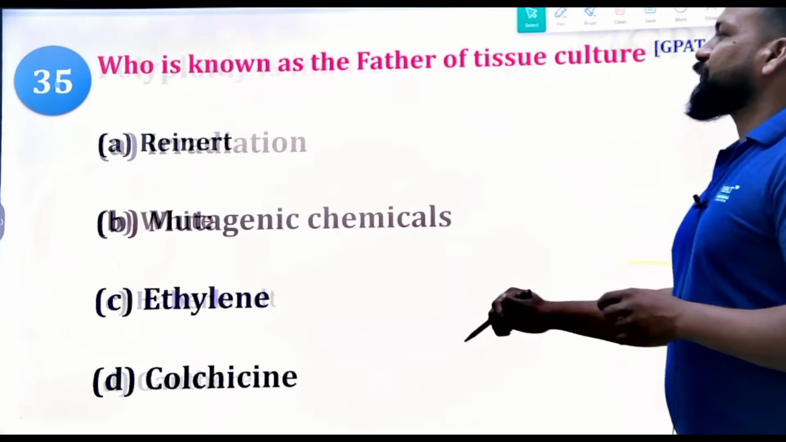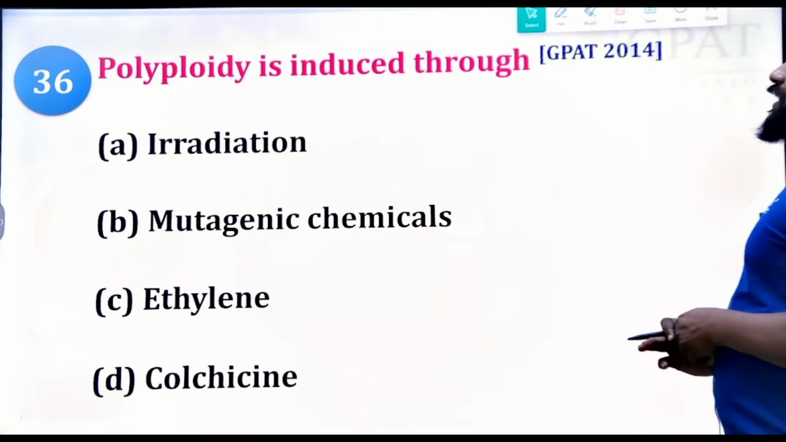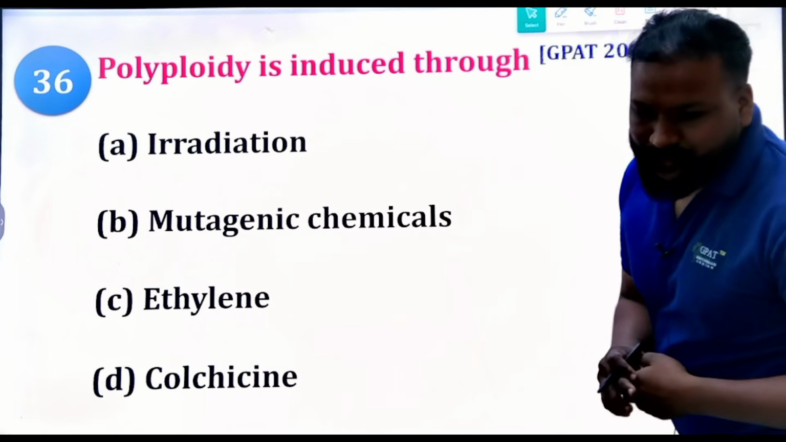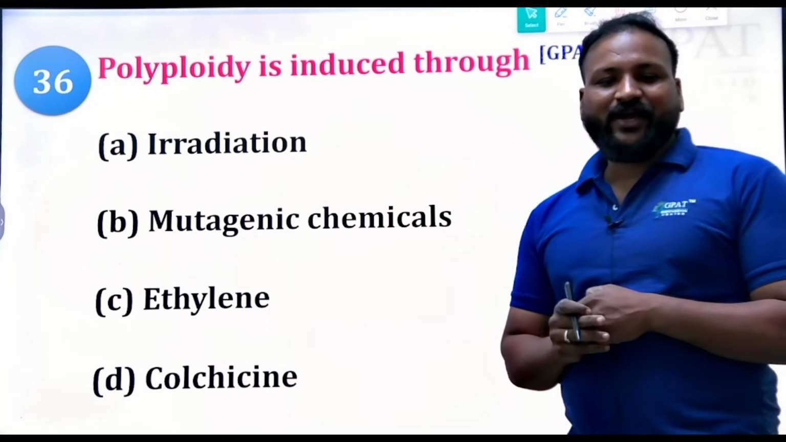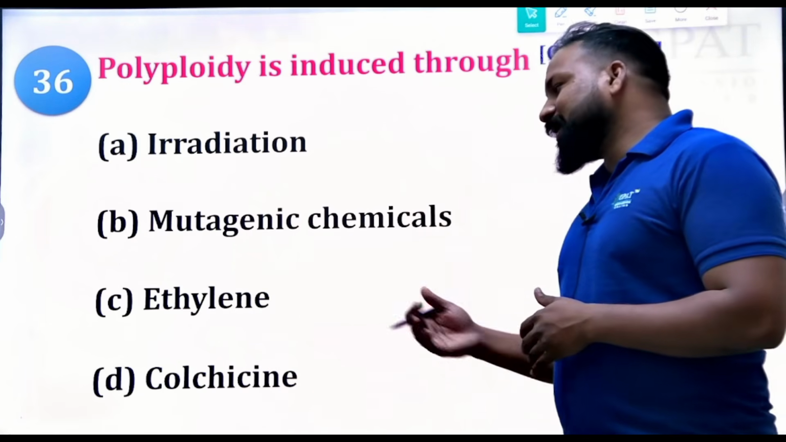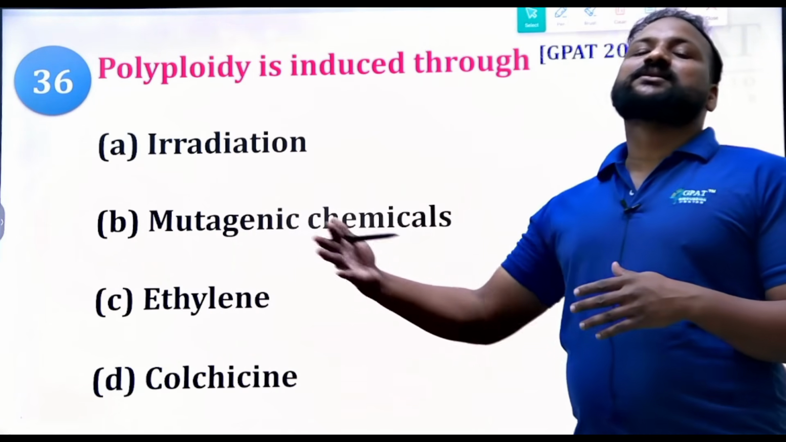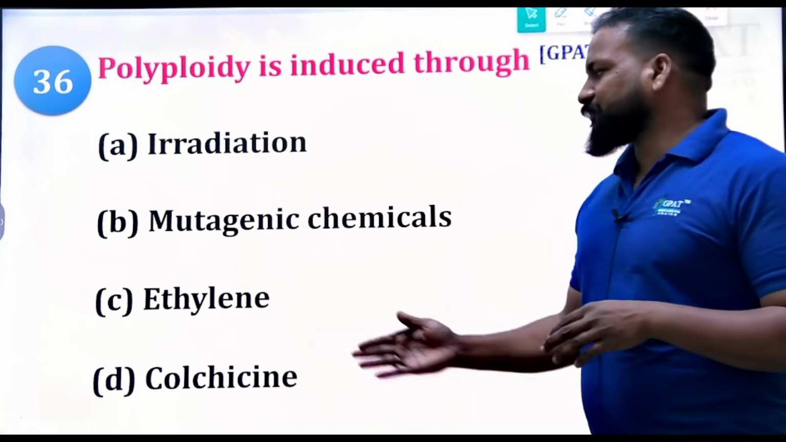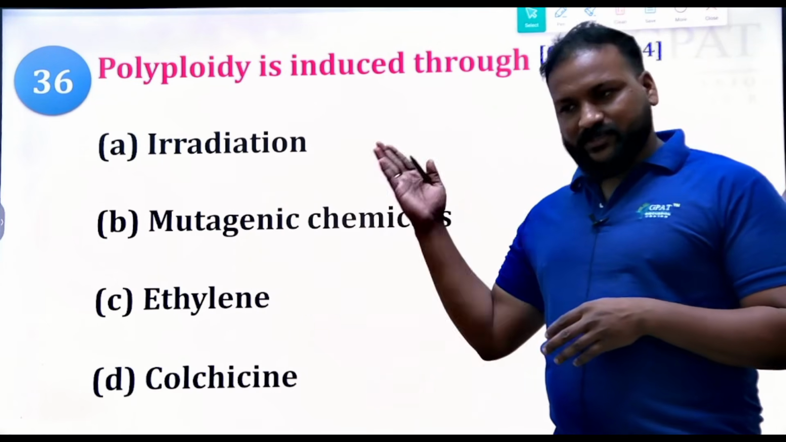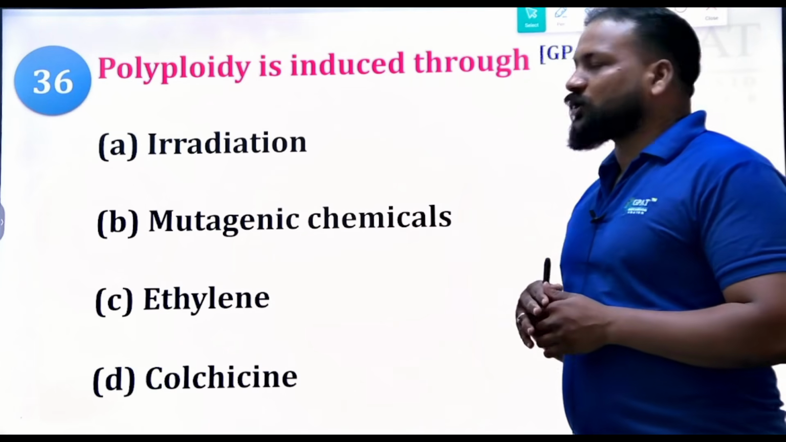Now, polyploidy is induced through: GPAT 2014 question. Option A, irradiation; mutagenic chemicals; ethylene; and colchicine. Just now I mentioned that colchicine is a natural polyploidy causing agent. Whereas ethylene is not a polyploidy causing agent because it is a plant growth inhibitor. Clear? And mutagenic chemicals are for mutations, not for polyploidy.